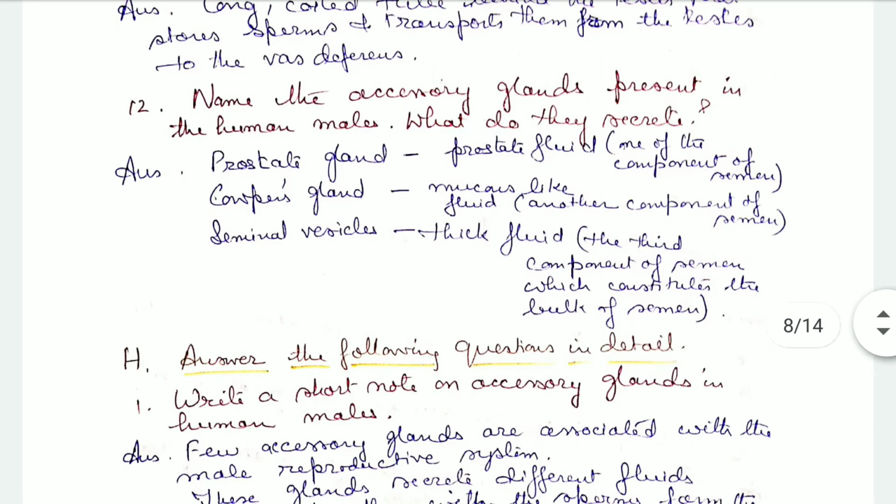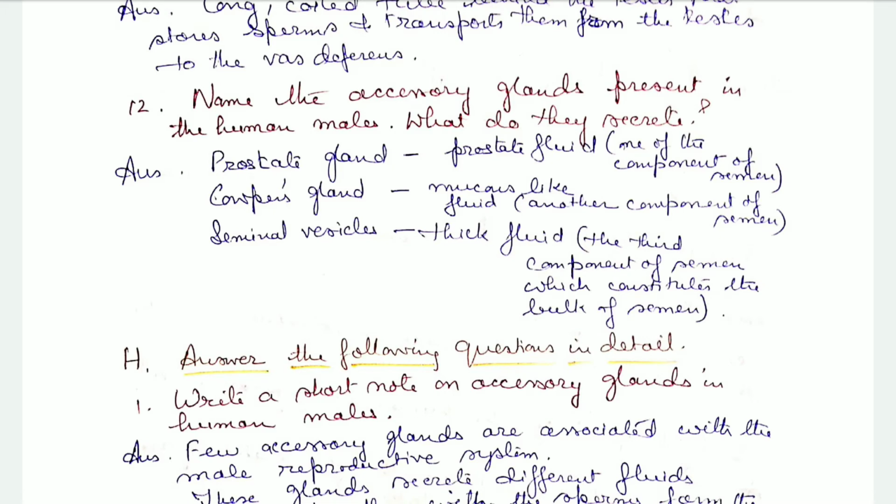Name the accessory glands present in human males. What do they secrete? Three types of accessory glands are there: prostate gland, Cowper's gland, and seminal vesicles. The prostate gland secretes prostate fluid. It is one of the components of semen, because its secretion adds to the volume of the semen. Then Cowper's gland secretes a mucus-like fluid, which is another component of the semen.